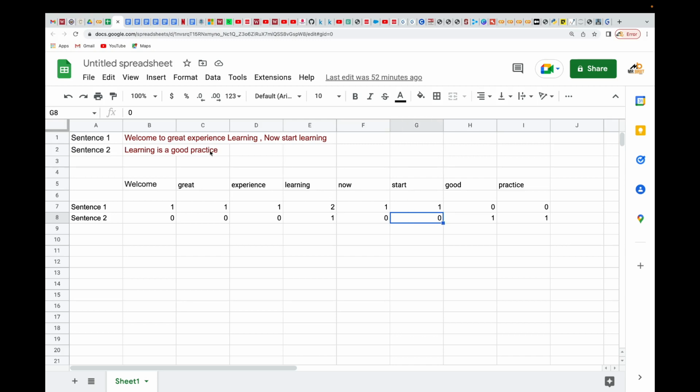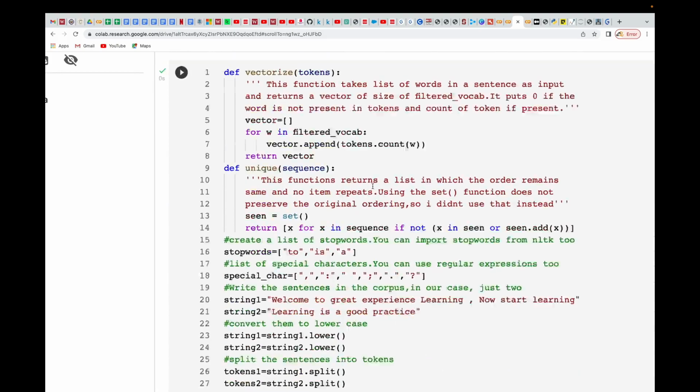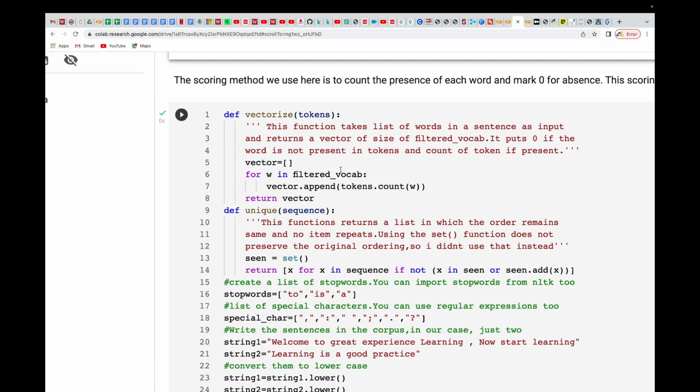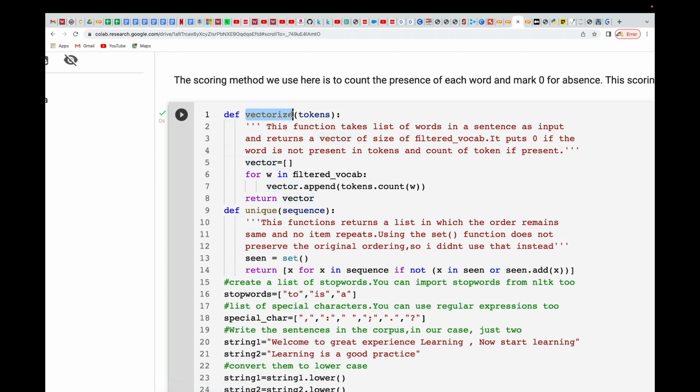Okay, we have good and then we have practice, so one and then one. All right, so that's basically how you do it. Then over here, I just use Python to demonstrate the same thing that we have. I'm creating a function called vectorize, and I'm passing in my tokens.